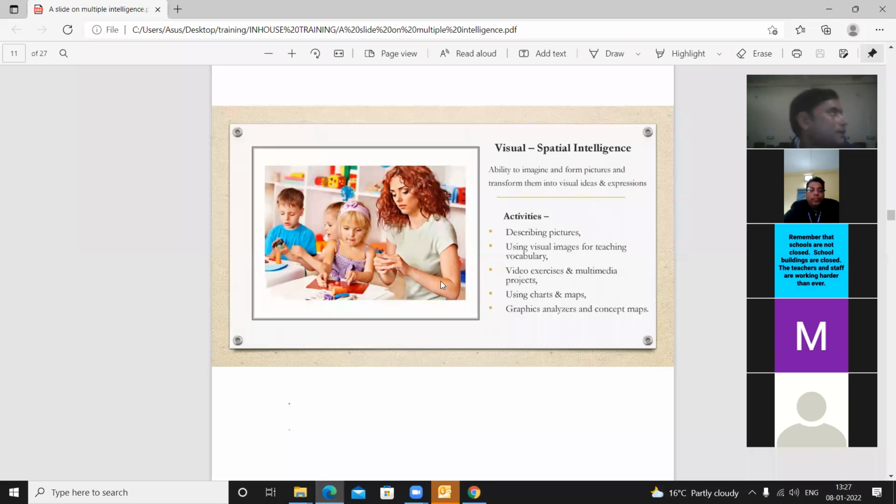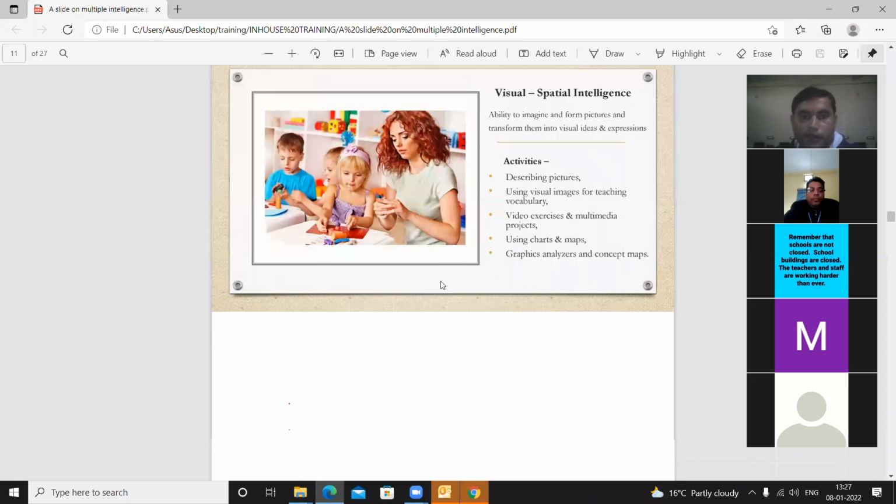But those students who are not interested in this type of intelligence or activities will not take interest and show their interest in the class. I mean to say, they will not answer accordingly. So it is very important to identify these types of students also and give activities related to their work.